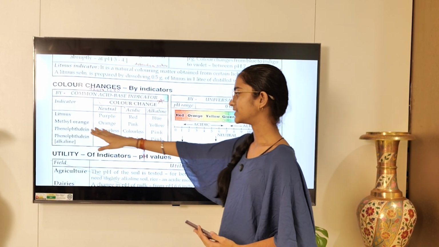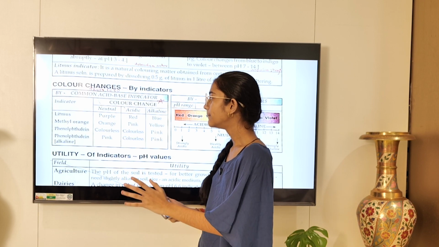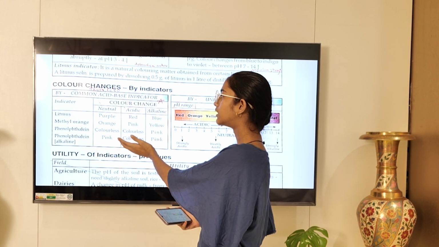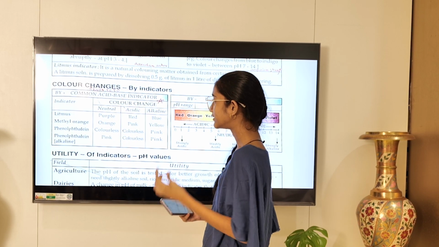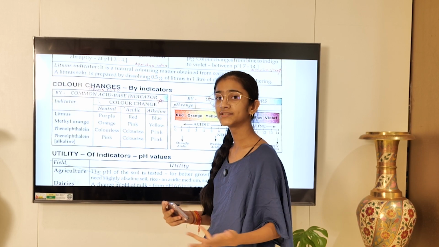Not in case of litmus, in case of methyl orange, when in contact with acidic substance, what is the color change?